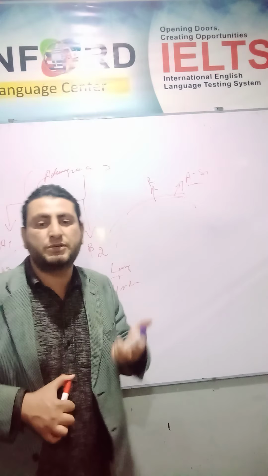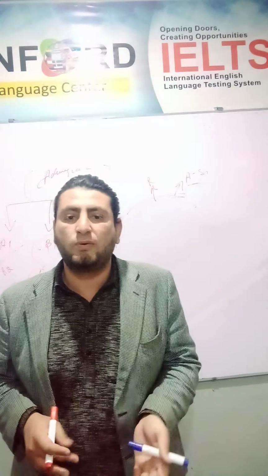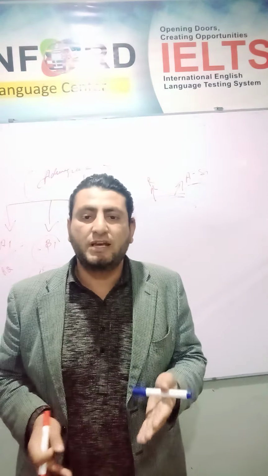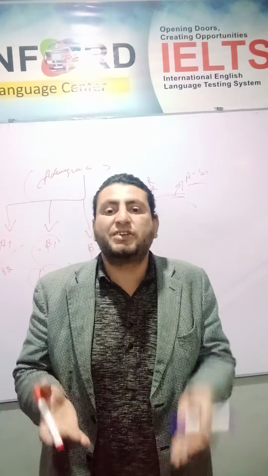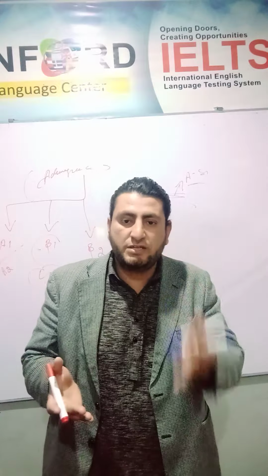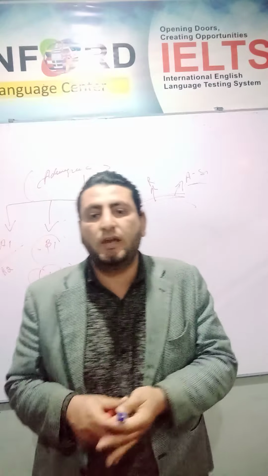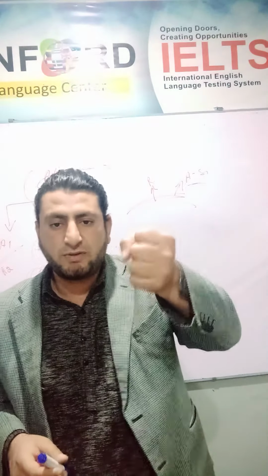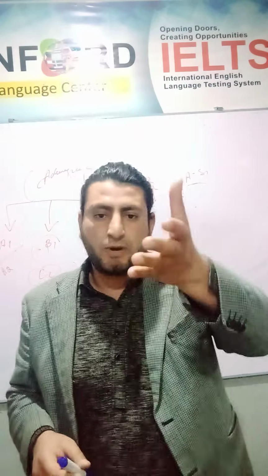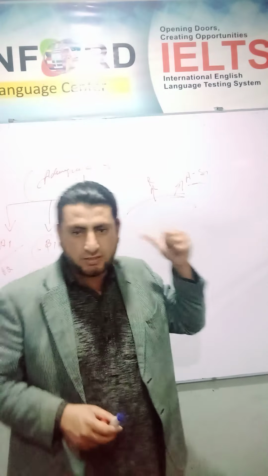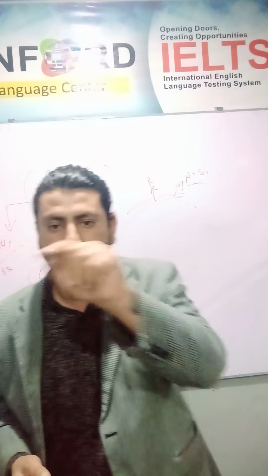Suppose we have some drugs that are alpha agonistic. If we use such a drug for a patient, for example epinephrine, it has a function which increases the alpha receptor activities. It is an alpha agonistic property. So when the alpha receptor is activated, there will be vasoconstriction, and it will increase the blood pressure of the patient. This is the property of epinephrine, which is also present in injection form.